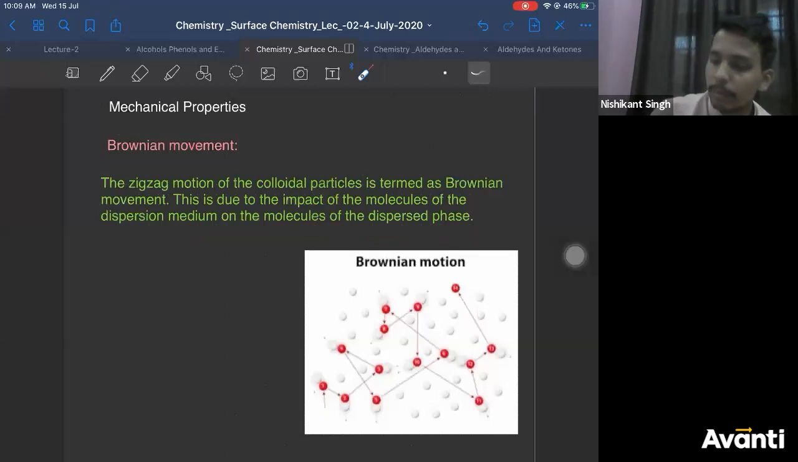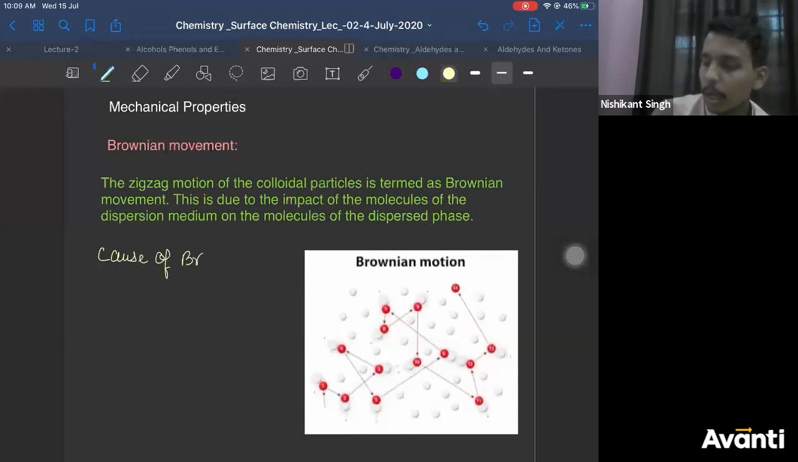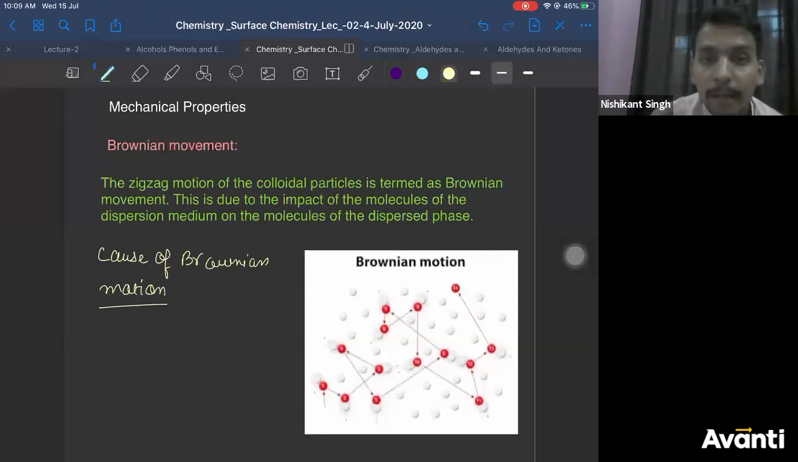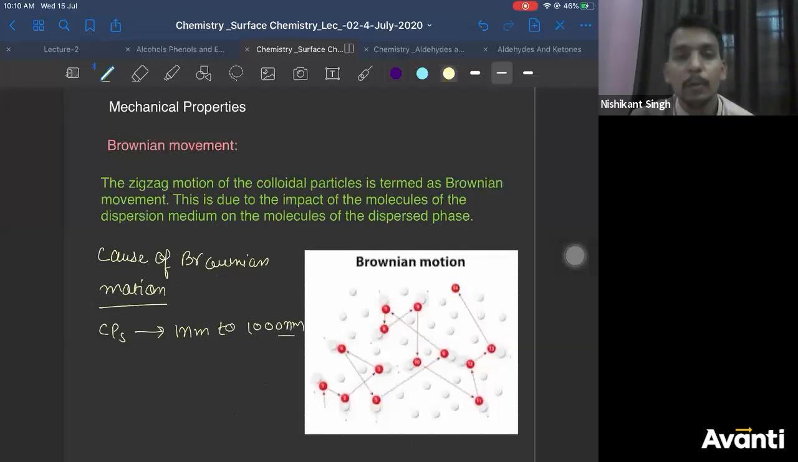Some of you must have understood, but I did not. So now you need to tell me, what is the cause of Brownian motion? How does it happen? What do you think? Yes, Veerbhadra. What is the cause of it? Collisions. So you should understand one thing. Colloidal particles have a particle size range of 1 nanometer to 1000 nanometer.